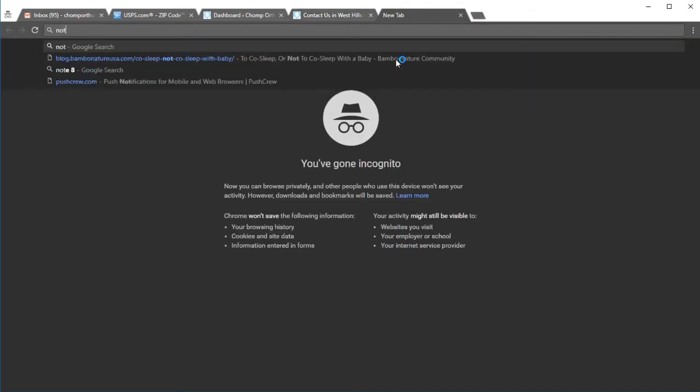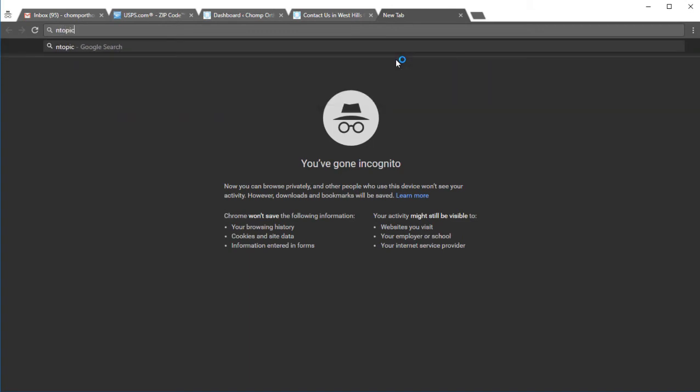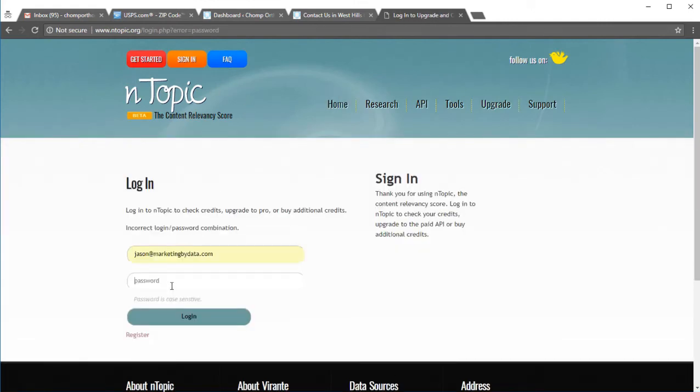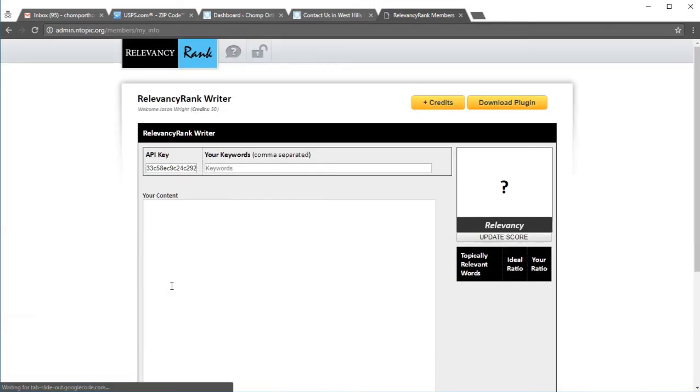Now let's go to ntopic.org. Going to log in. Now that we're logged in, we're going to punch in our keyword, orthodontist, right? We've got to spell it right.